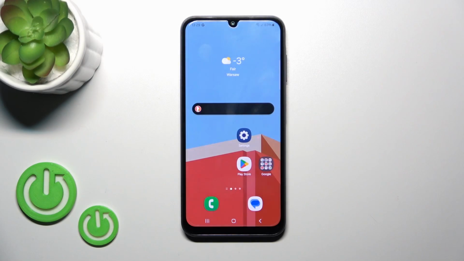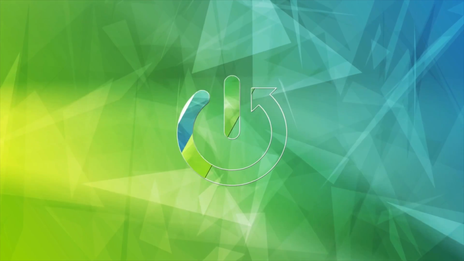Hi, this is the Galaxy A15 and I'll show you how to mute ringtone volume on this device.